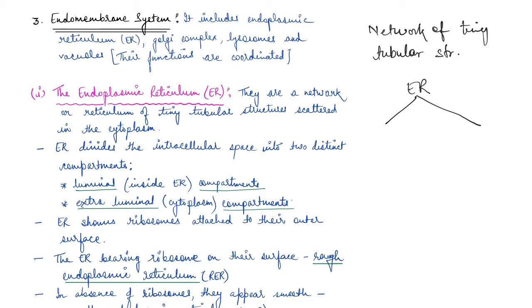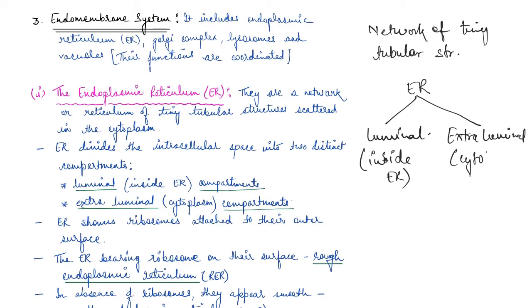One is luminal, which is inside the ER, and the other is extraluminal. This is basically the cytoplasm outside the ER, right?